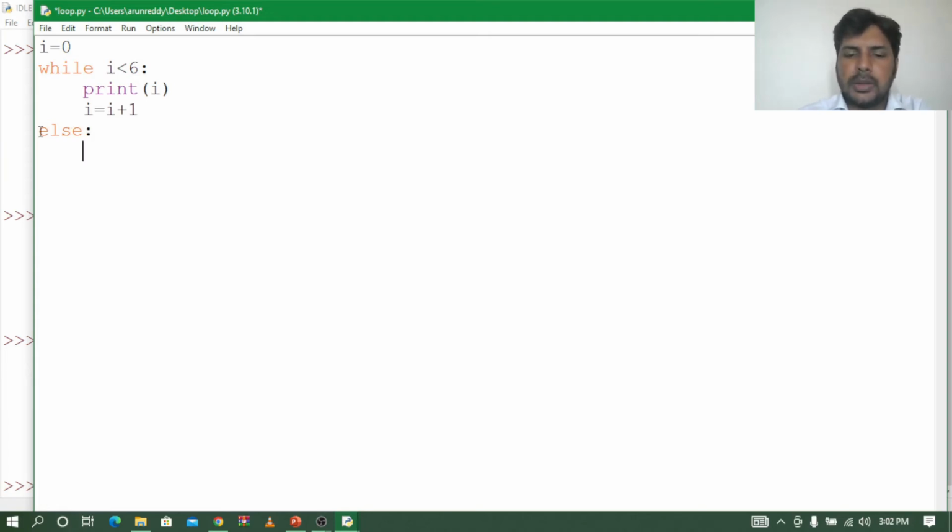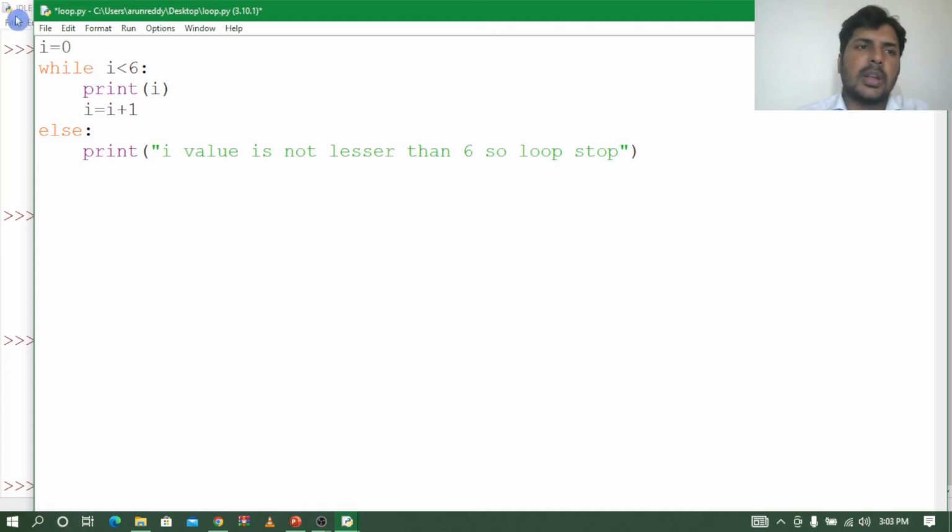Now I will give a statement. Print, I will say the i value is not lesser than 6, so the loop stopped. We can give any statement, it's your wish. Like this we can give any statement. So let me save and run.